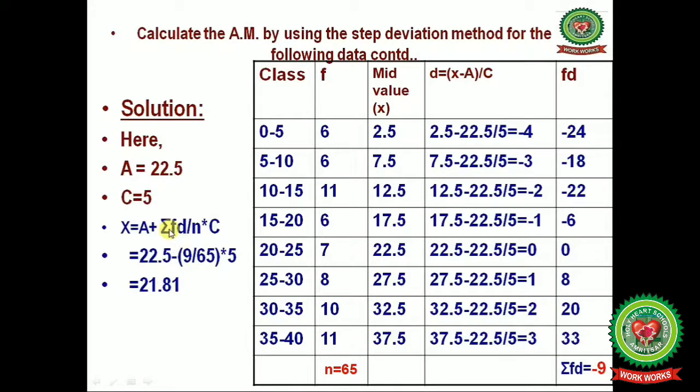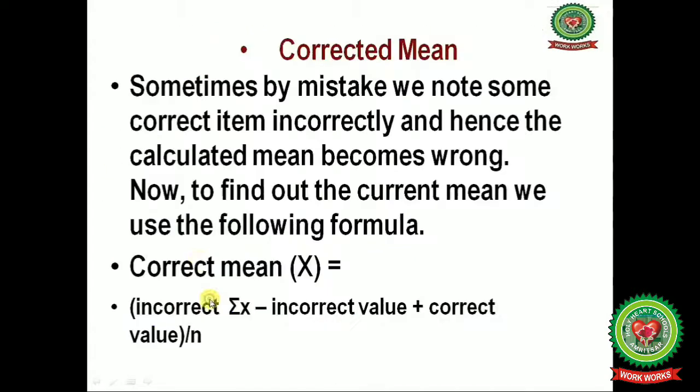Now fill these values in the formula: arithmetic mean equals assumed mean, 22.5, plus summation FD, that is minus 9, divided by 65, multiplied by the class interval 5, and you will get 21.81.